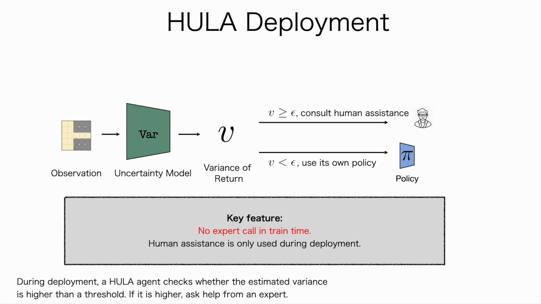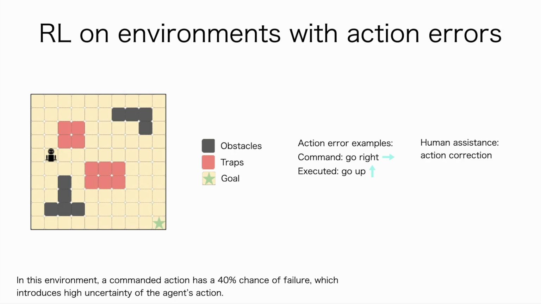A key feature of our approach is no expert call during train time. This makes training efficient and does not make any assumption about the form of assistance provided during deployment. To validate our method, we test HULA in environments that have high uncertainty.